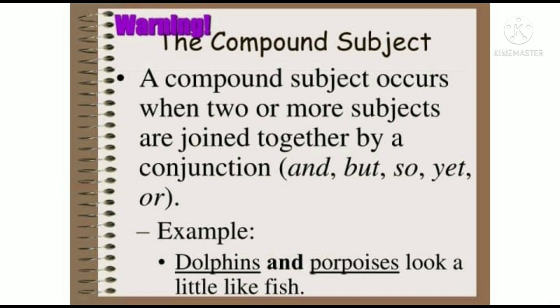Okay, a subject. A sentence has two parts. One is the subject and one is the predicate. What is the subject? The doer, or the one about whom it is said, which answers the questions who, what, where, when, how. These questions are answered by the subject. If it denotes a single word, it will be a single subject. If it is many, compound, meaning you have a conjunction like and, but, or, so, that will be a compound subject.